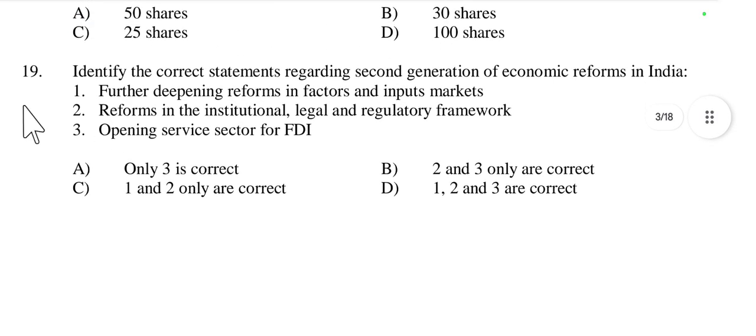Then question number 19, identify the correct statements regarding the second generation of economic reforms in India. First one is further deepening reforms in factors and input markets. Yes, this is right. Then reforms in the institutional, legal and regulatory framework. Yes, this is related with second generation economic reform.